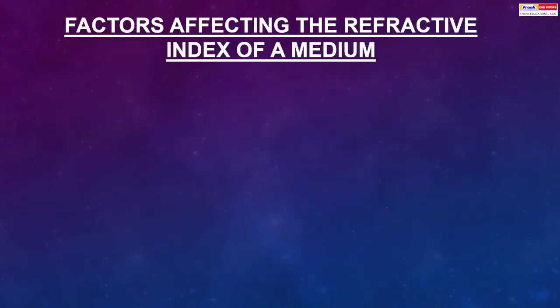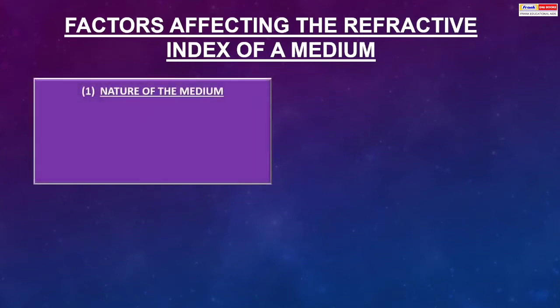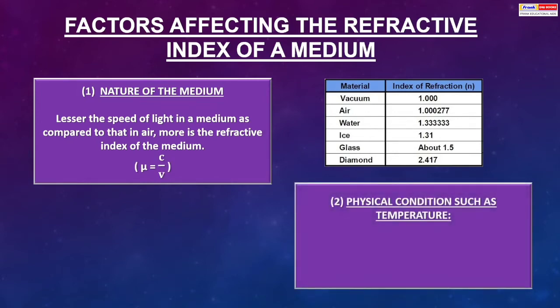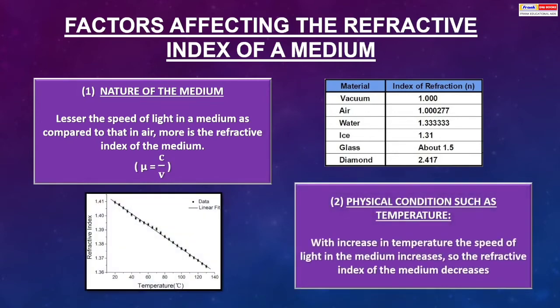Factors affecting the refractive index of a medium. Nature of the medium. Lesser the speed of light in a medium as compared to that in air, more is the refractive index of the medium. Mu is equal to c by v. Physical conditions such as temperature. With increase in temperature, the speed of light in the medium increases, so the refractive index of the medium decreases.